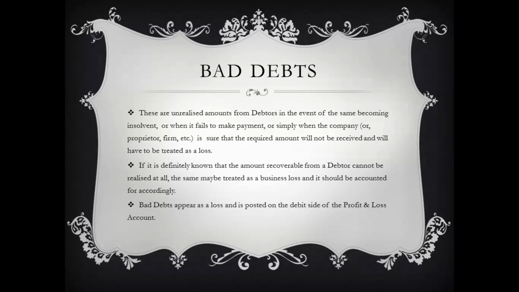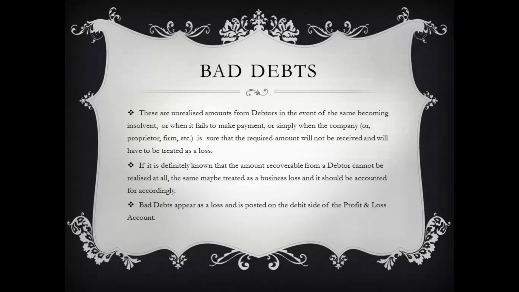A company or a partnership firm or a proprietorship concern will be making credit sales throughout the year. And at the end of the accounting period, all the debtor balances are calculated as per the ledger and they are posted in the balance sheet of the final accounts of the company.